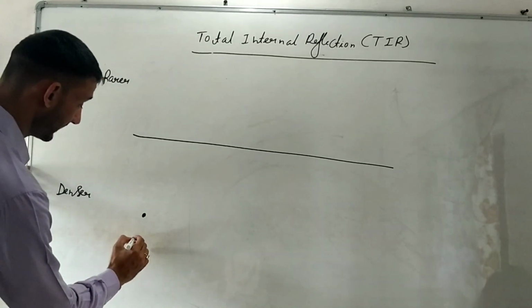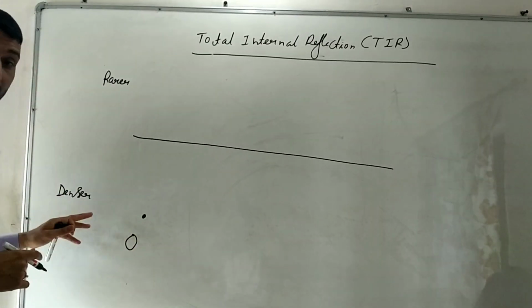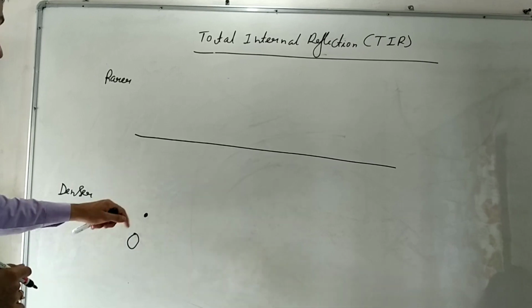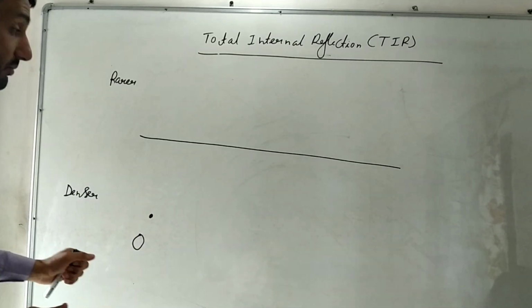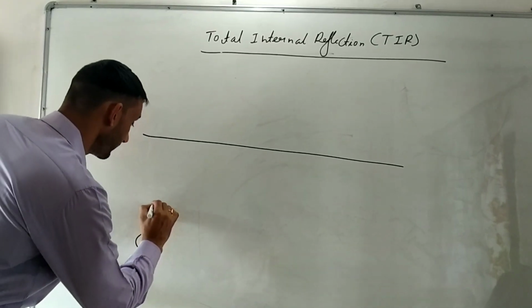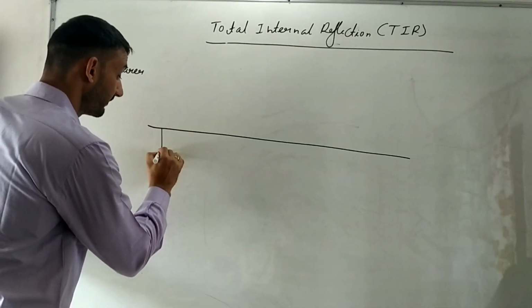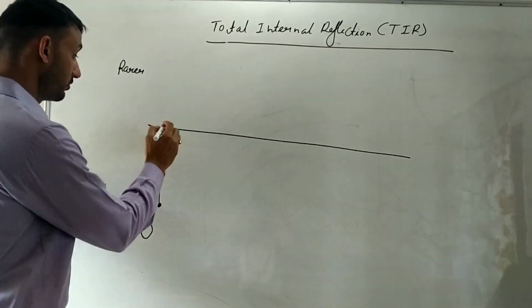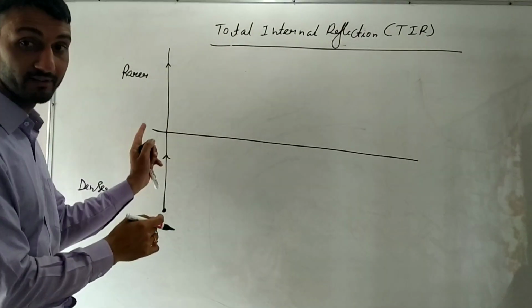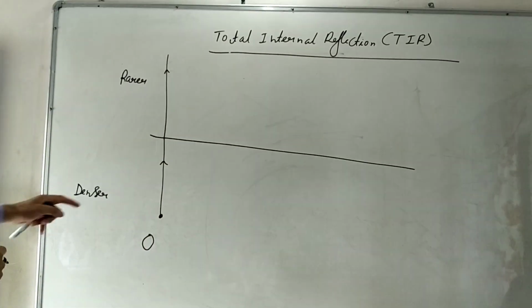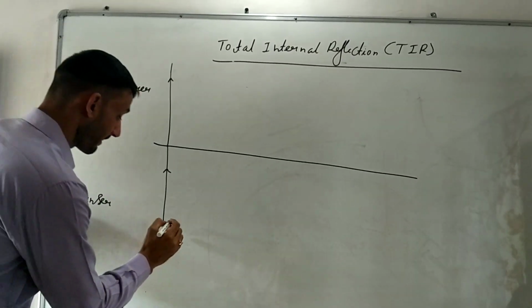So we have an object here which is kept in a denser medium. You know that from this object the light ray will move in all possible directions. So when a light ray strikes the surface normally, where will it go? It goes straight like this. It does not bend anywhere. Okay. So there is no refraction in this light ray.